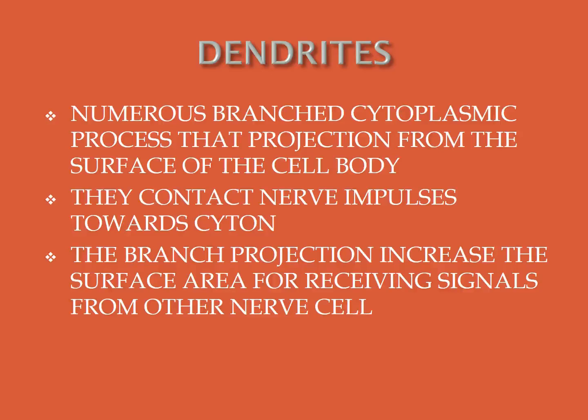Receiving the signals from other nerve cells is the work of dendrites. The branched projections increase the surface area for receiving signals from other nerve cells. Okay, everybody understood? Next, we have to see the axon.